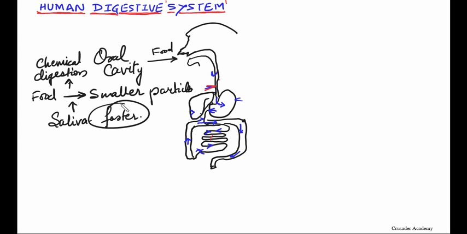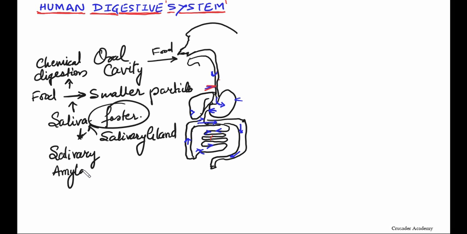Now, we obtain this saliva from the salivary gland. You might be knowing about this. Inside that saliva there is an enzyme called salivary amylase. This is an enzyme.